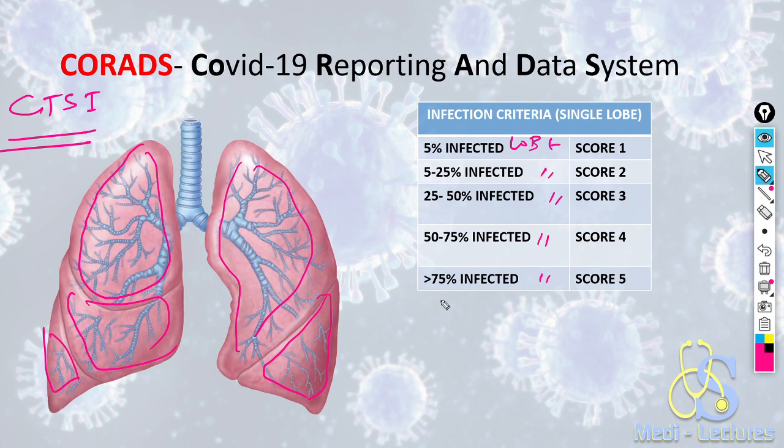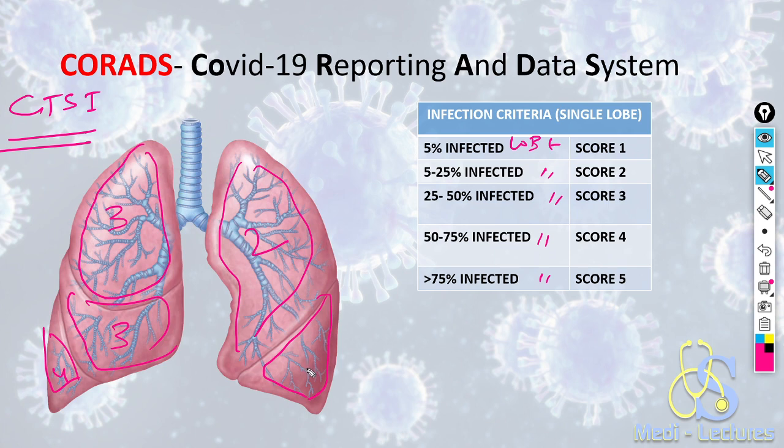This score is calculated for each lobe and it is summed up. For example, if the right upper lobe is involved 45%, we will give a score of 3. If the right middle lobe is involved 30%, we will give a score of 3. If the right lower lobe is involved 60%, we will give a score of 4. If the left upper lobe is involved 20%, we will give a score of 2.